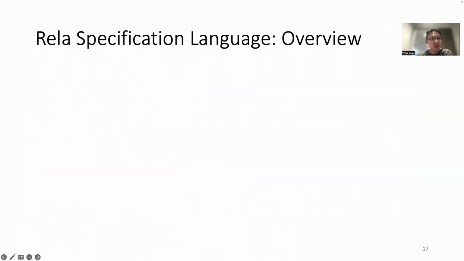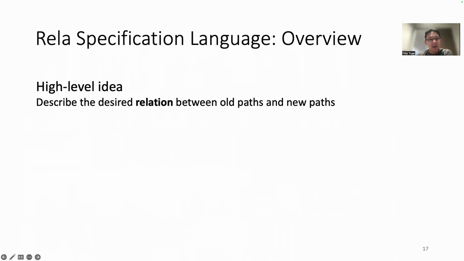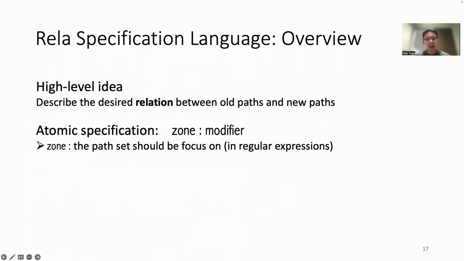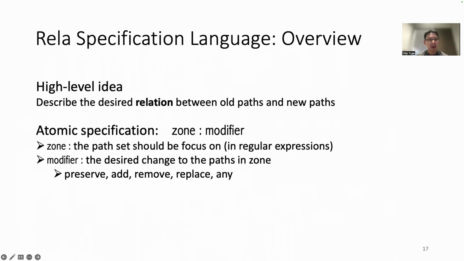Let me first introduce the Rela specification language. The high-level idea of this language is to allow network operators to describe the desired relation between the old and the new path, instead of the absolute path themselves. The atomic spec is specified in the zone modifier pattern in Rela, where the zone is a path set that should be focused on in this change, and we define it in regular expressions.